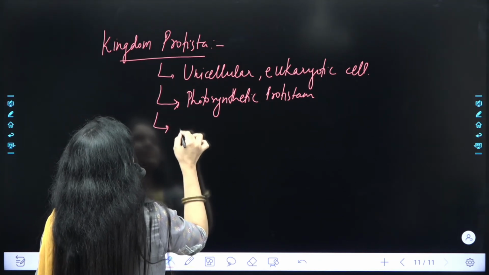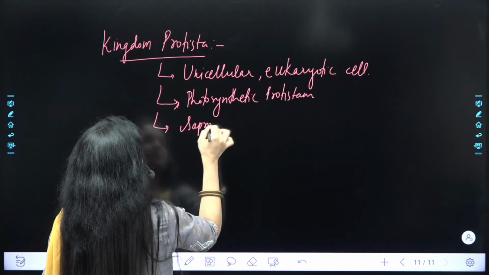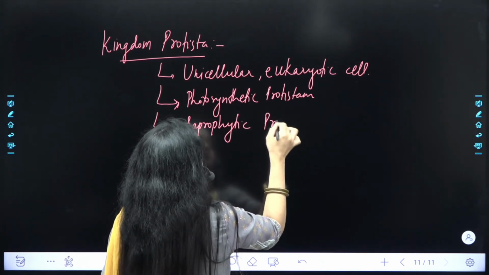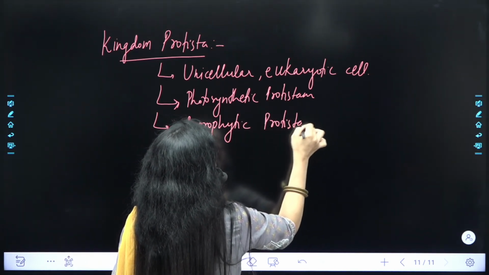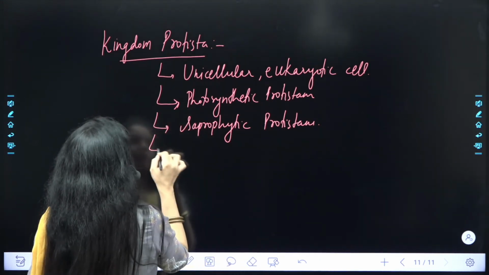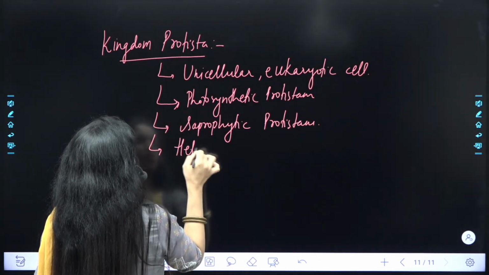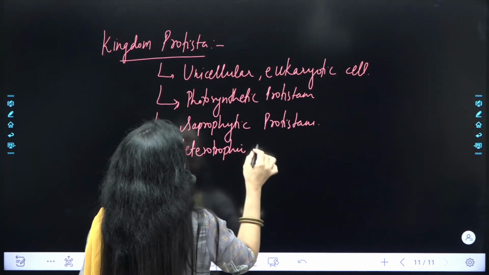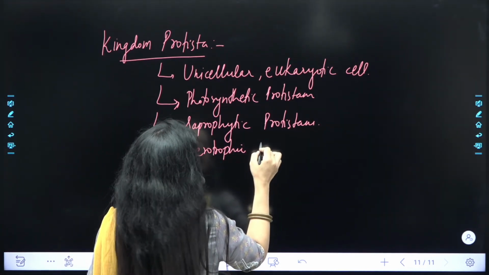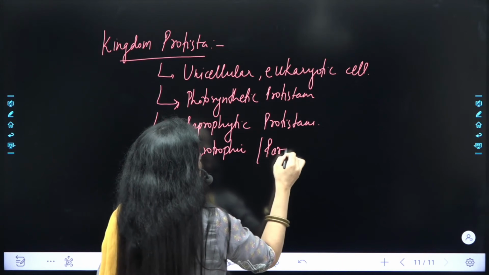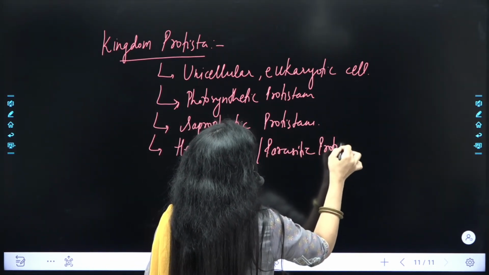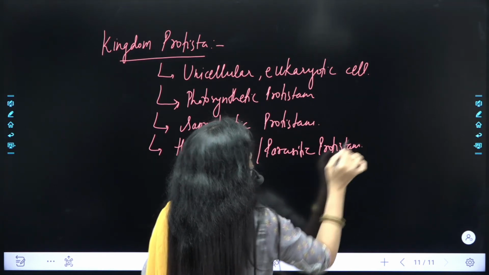Even it could be saprophytic protistans, है ना. Even it could be heterotrophic or parasitic protistans. तो ये हमें ध्यान रखनी है बात थोड़ी सी, heterotrophic और parasitic protistans. मतलब कोई भी मोड ऑफ न्यूट्रिशन हो सकता है इन केस ऑफ प्रोटिस्टेंस.